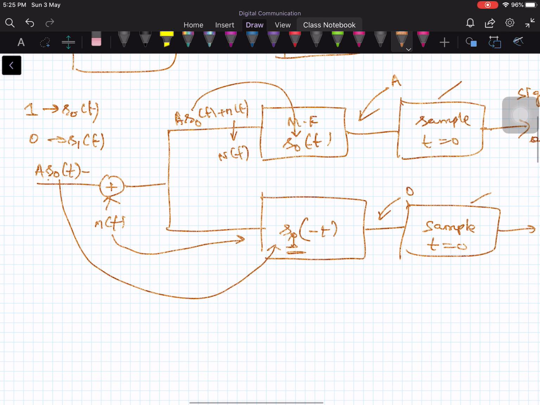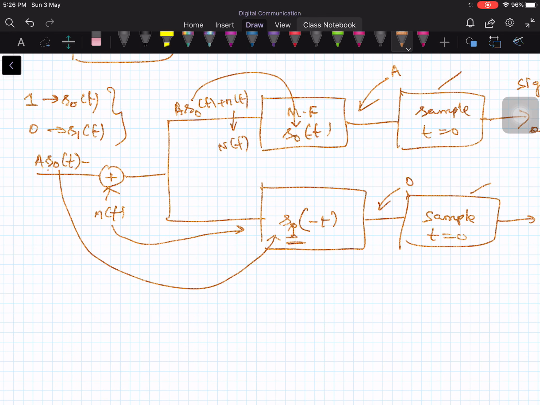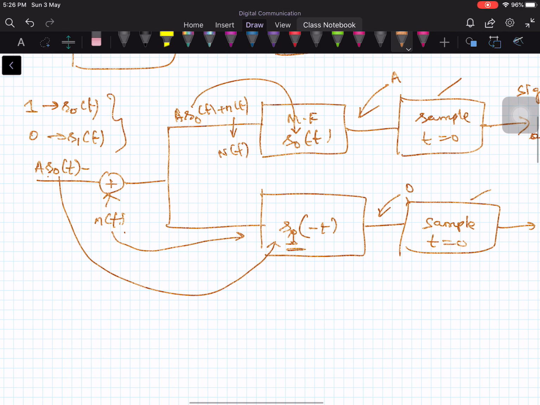So you have one of two possible signals, s naught of t and s1 of t, and let's say you are transmitting A times s naught of t, contaminated by n of t. In the upper arm you get the signal plus noise. The lower arm also gets the same signal, A times s naught of t plus n of t.